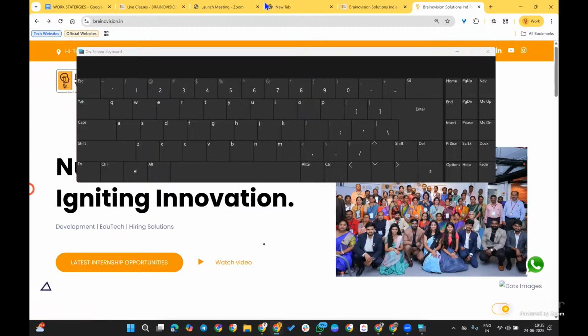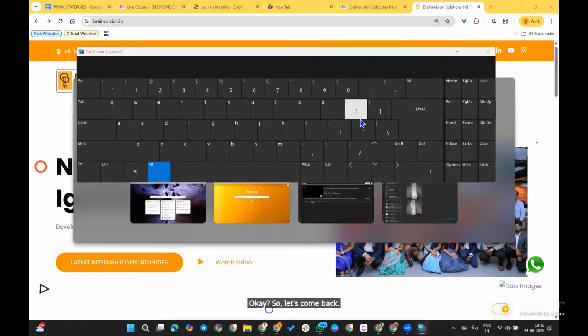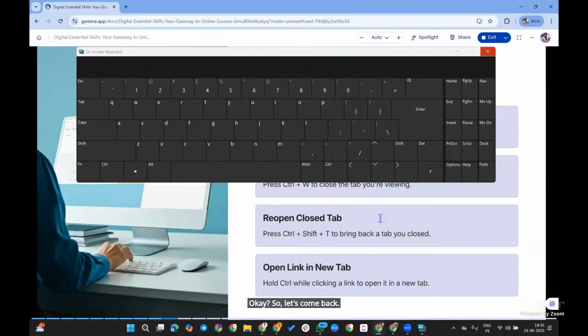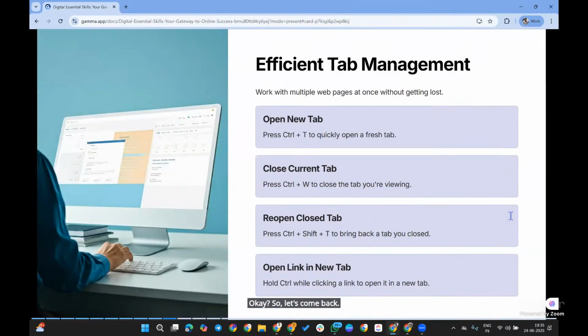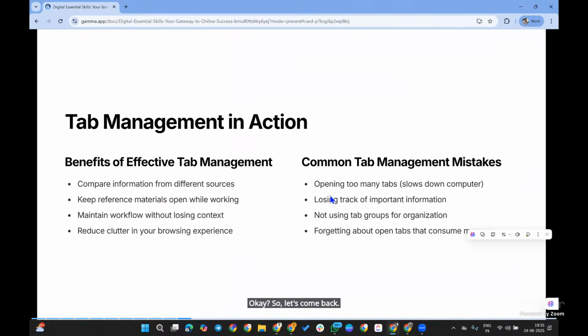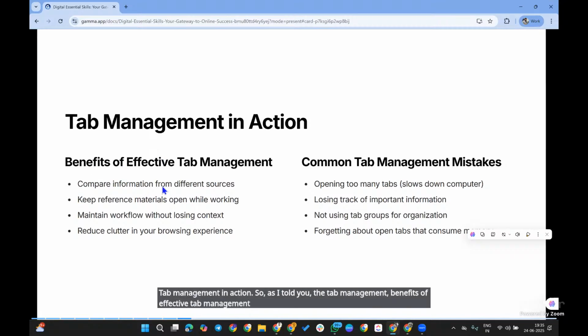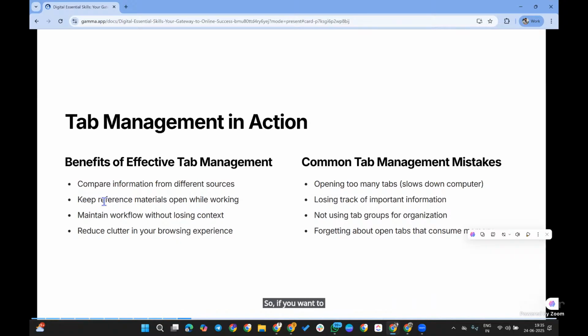Okay, so let's come back. Tab management in action. As I told you, the benefits of effective tab management: compare information from different sources, which becomes an easy task.